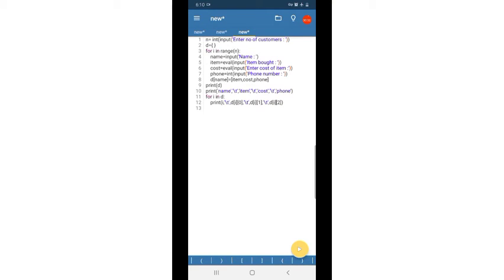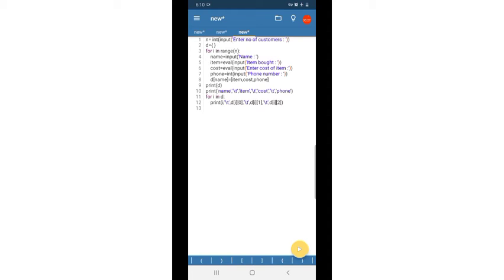Let us discuss the unsolved questions in that 7th question. Write a Python program to input names of n customers and their details like items bought, cost and phone number. Store it in a dictionary and display all the details in a tabular form. So we have to input n customers.